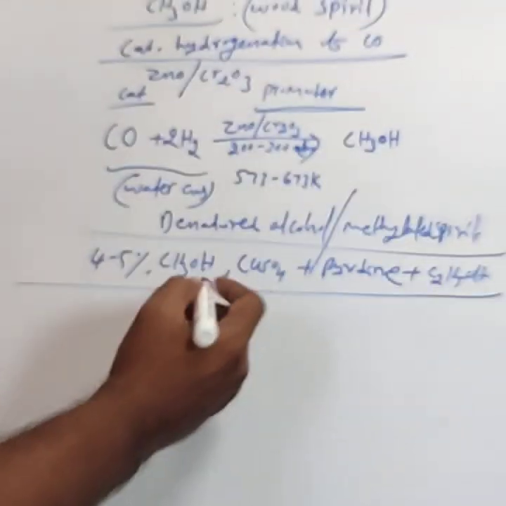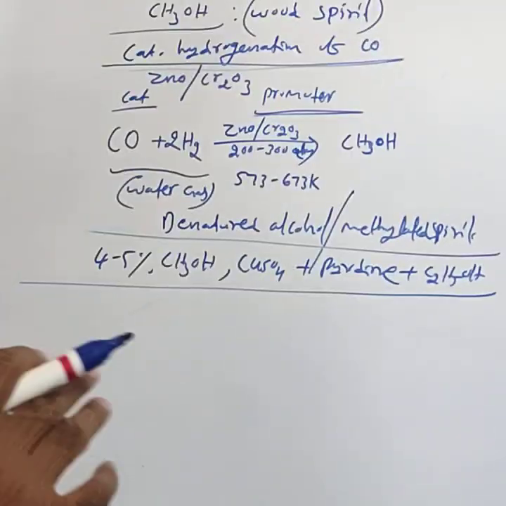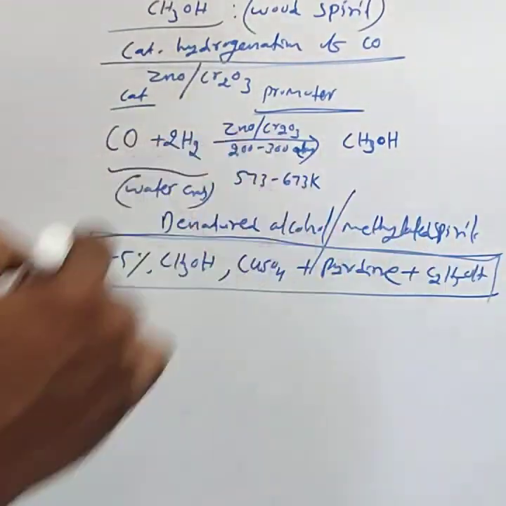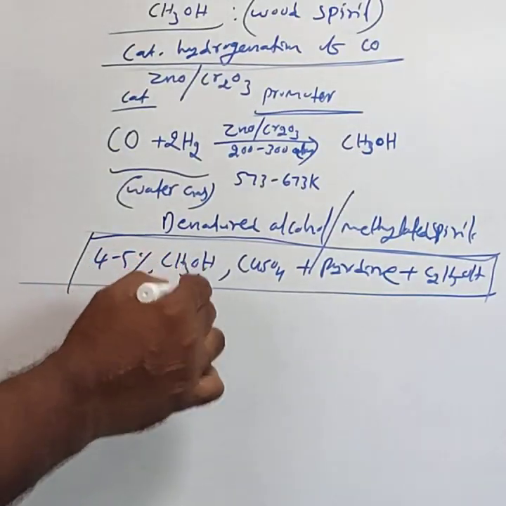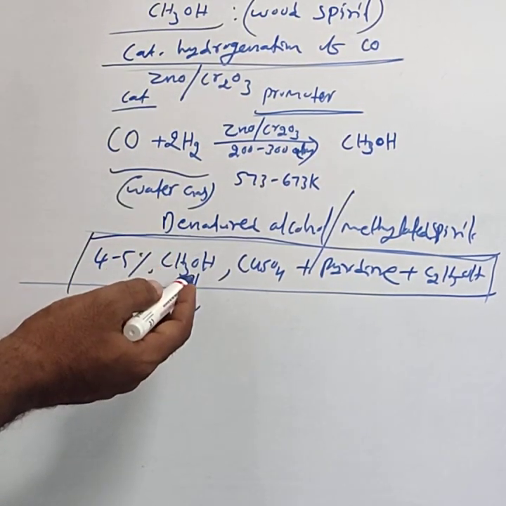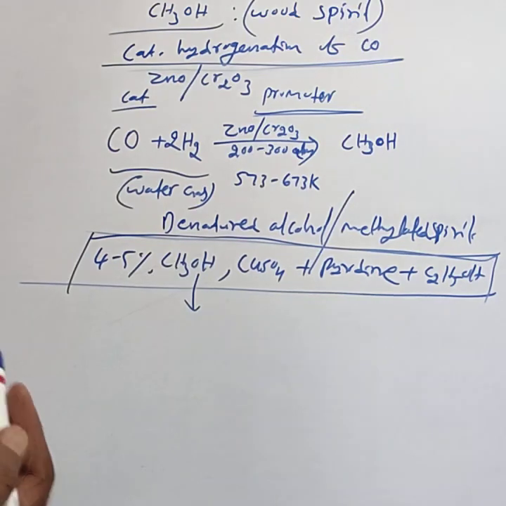This methylated spirit is unfit for drinking purposes, because methyl alcohol is poisonous in nature. In low concentration it causes blindness, and in large concentration it leads to death. Hence this denatured alcohol is not used for drinking. It is used as a lab spirit. This is about methyl alcohol.